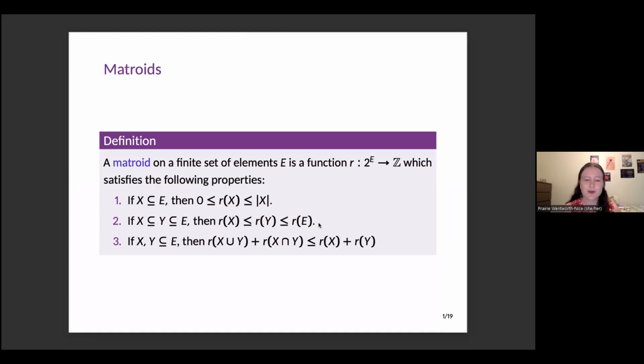And then the last property is the submodularity property, and that says that for two subsets, the rank of the union plus the rank of the intersection of those two subsets has to be less than or equal to the sum of the ranks of those two subsets. And that should look sort of similar to properties of dimensions of vector spaces, maybe. So this is the definition I'm going to use today.